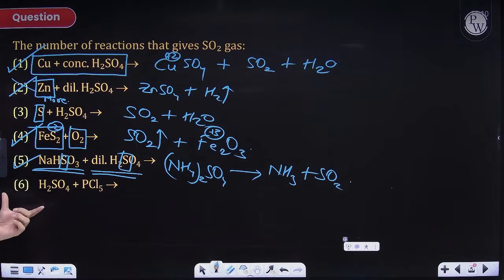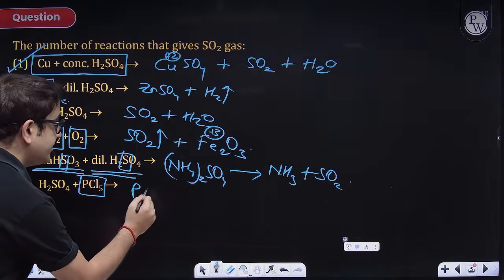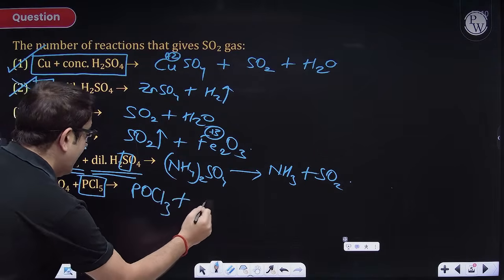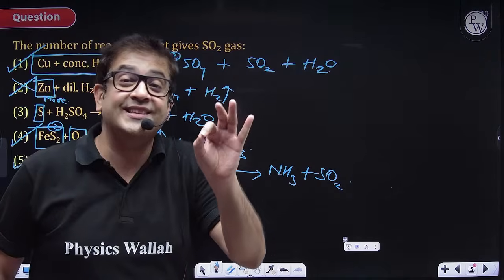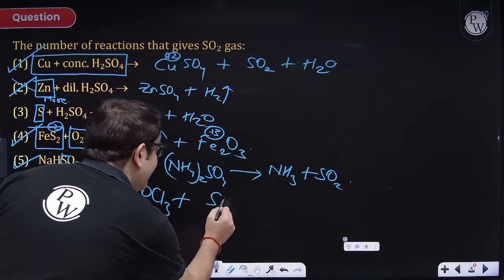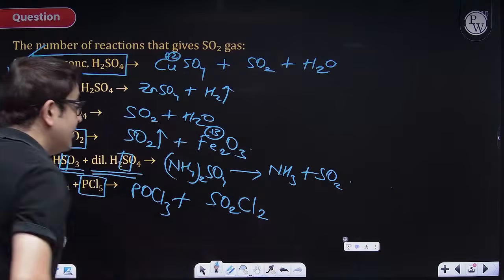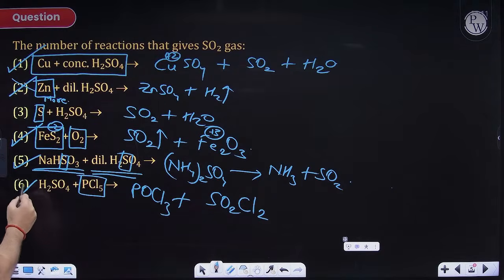Now, obviously the last one, sir, here with PCl5 I'll be getting the oxide which is phosphorus oxychloride. And yes, apart from that, the phosphorus oxychloride, what sulfur form will you be getting? Sulfuryl chloride. So what is that sulfuryl chloride? It is SO2Cl2. So instead of sulfur dioxide you will be getting SO2Cl2. That means this is not an option for you.